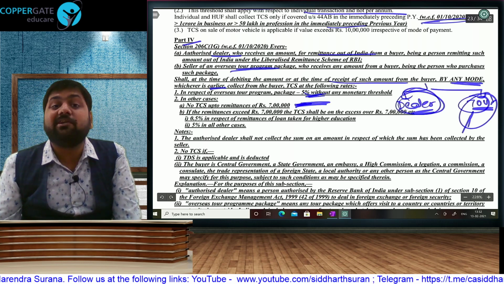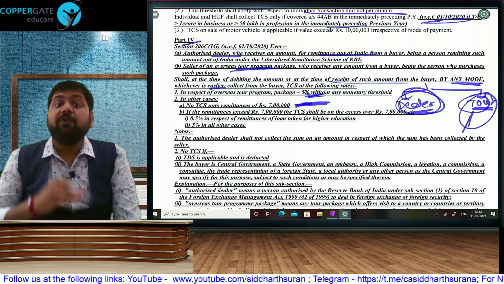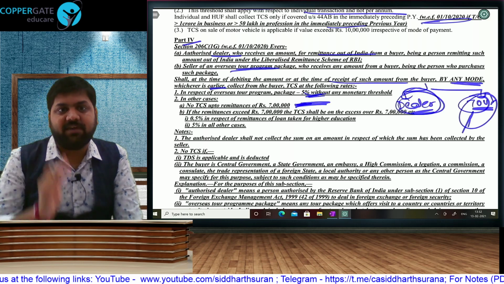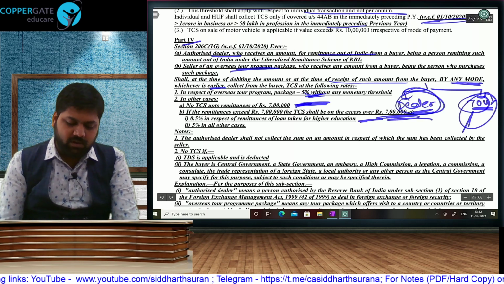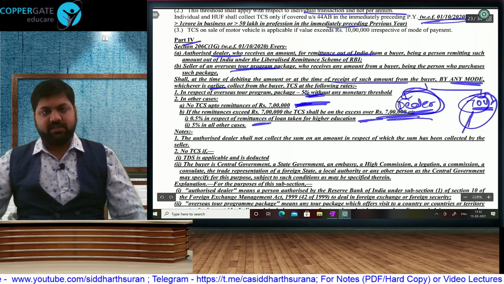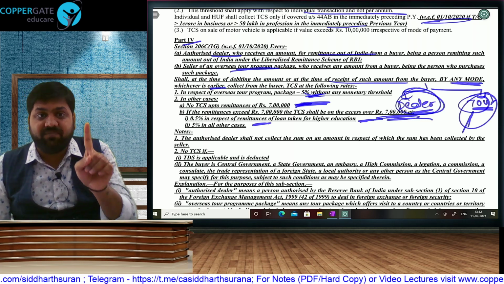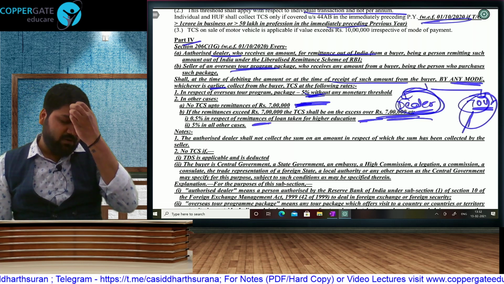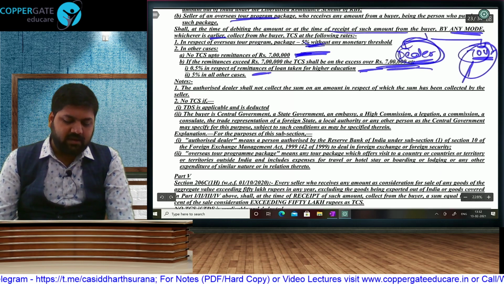In case of other foreign remittances, first 7 lakh, no TCS. If it is 8 lakh, still first 7 lakh, no TCS. On the excess, we will apply TCS. For loan for higher education, 0.5%, and 5% in all other cases. So, first 7 lakh, no TCS. Beyond 7 lakh, example 8 lakh, then only on 1 lakh. In case of a foreign loan, then 0.5%. And in all other cases, 5% TCS will get attracted.